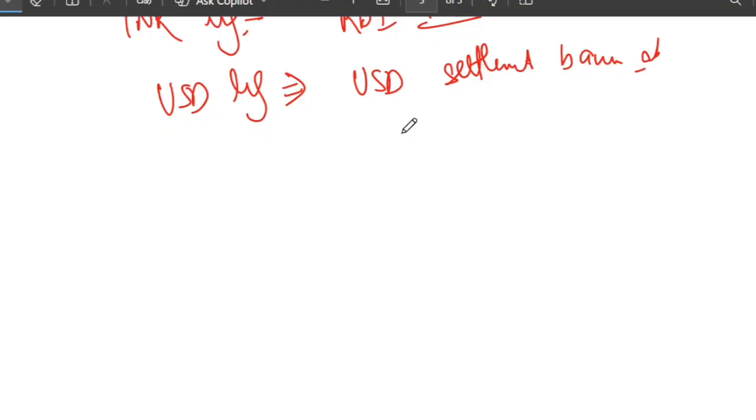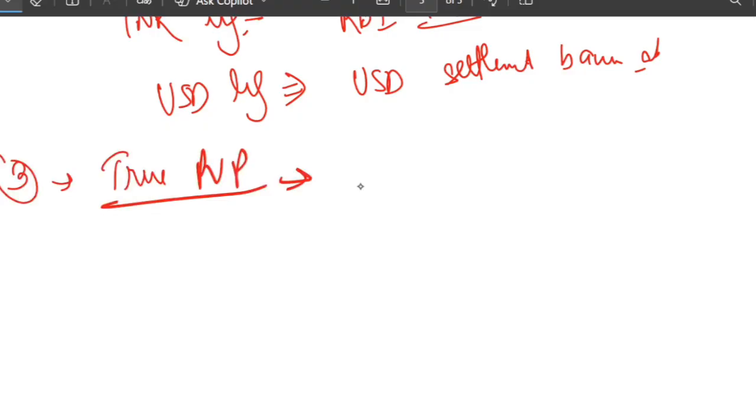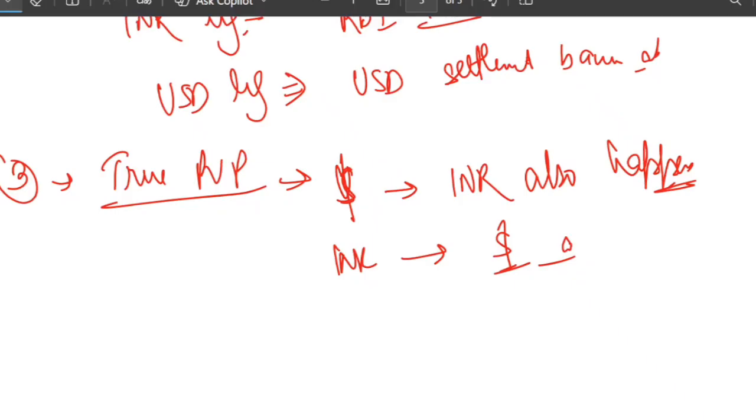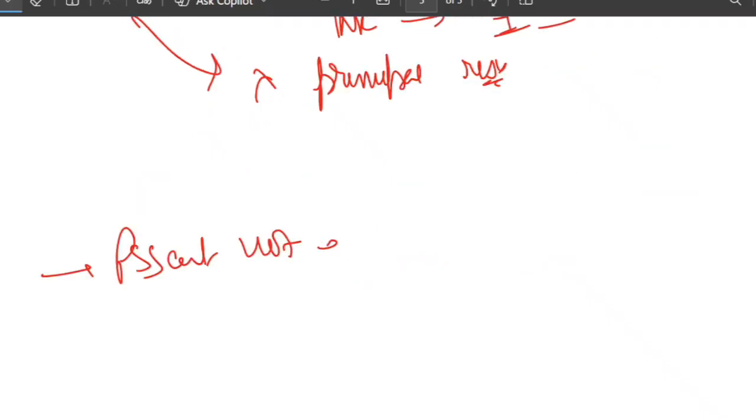The third step is simultaneous payment. This is called true PVP, which means CCIL ensures that the dollar transfer happens only if the INR transfer also happens, and the INR transfer happens only if the dollar transfer happens. So both payments are released simultaneously. This removes the principal risk. Principal risk gets eradicated, and obviously it is backed by law, the PSS Act 2007, that is, the Payment and Settlement Systems Act 2007. The entire settlement system is protected under the PSS Act.